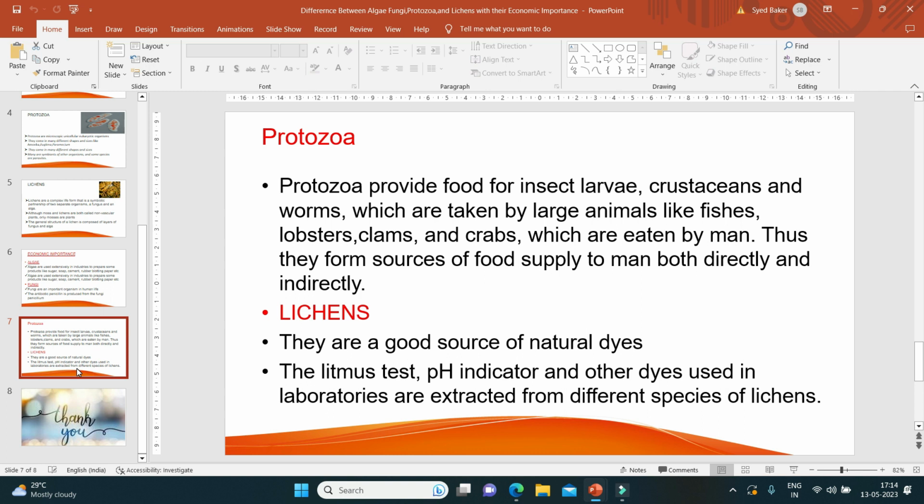Then lichens are a source of natural dyes or natural colors. They are also natural indicators. We are able to test whether a solution is acidic or basic by using litmus. It's a pH indicator. Okay, thank you, sir.